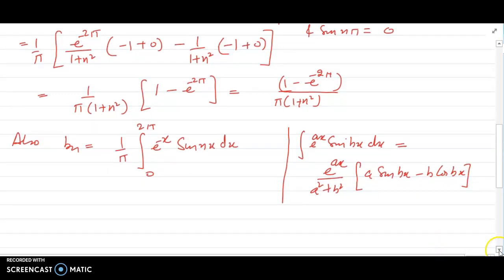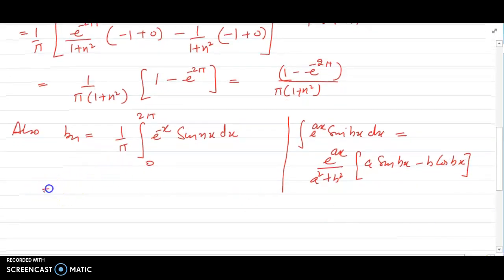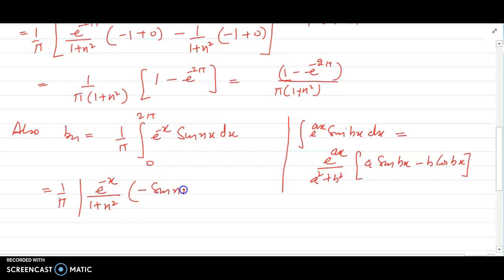Using the same formula here, this is equal to 1 by pi as it is e raised to power minus x by 1 plus n square into minus sine of nx minus n cos of nx, 0 to 2 pi.